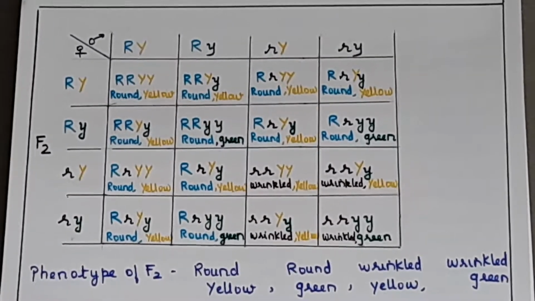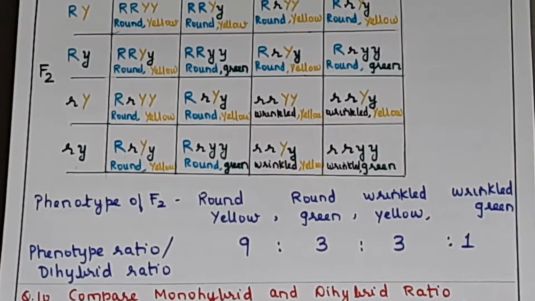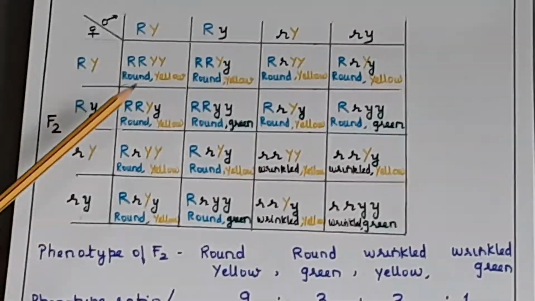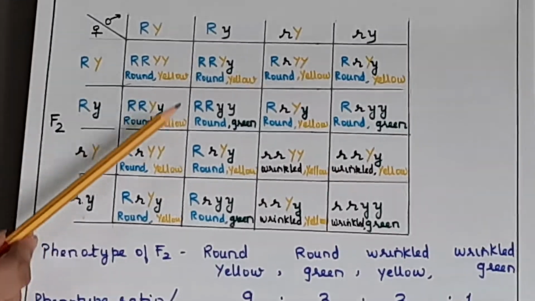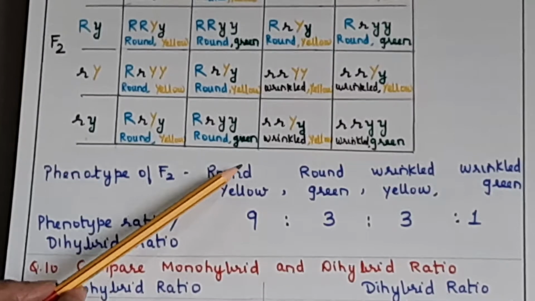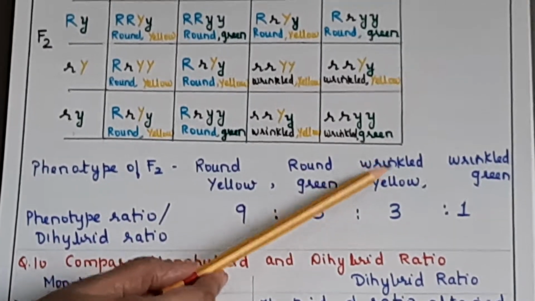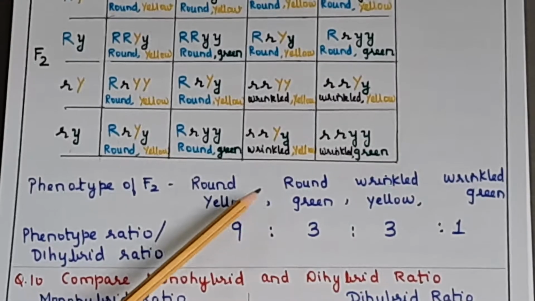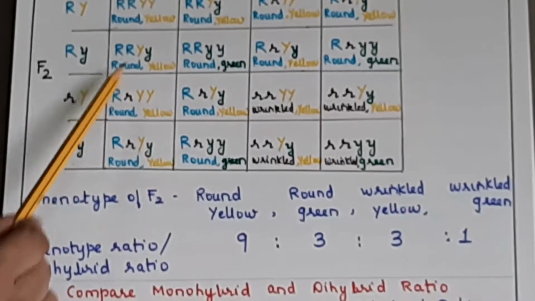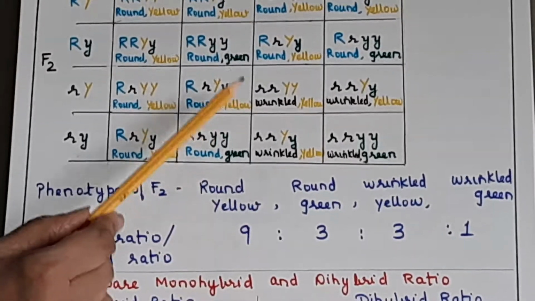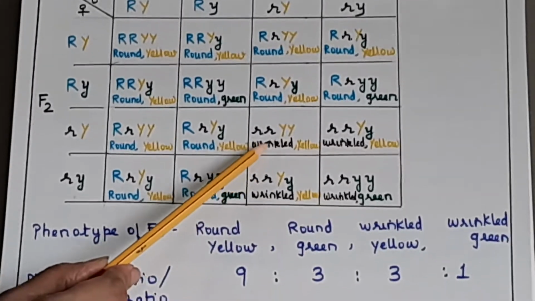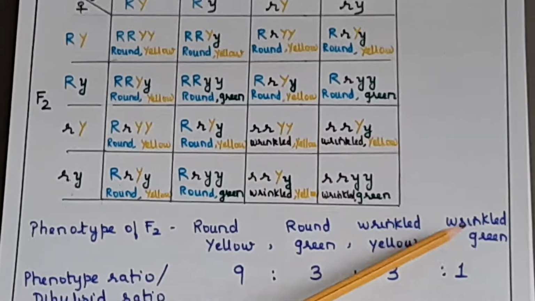Now generally you will be asked to report the phenotype of F2 and give the dihybrid ratio. Now count the round yellows: 1, 2, 3, 4, 5, 6, 7, 8, 9. So for the phenotype, you will write round yellow, round green, wrinkled yellow, and wrinkled green. These are the 4 different types which are observable externally, correct? And the ratio will be: there are 9 blocks having round yellow. Round green is how many? 1, 2 and 3. 3 round greens. Wrinkled yellow how many? 1, 2 and 3. And wrinkled green only 1.